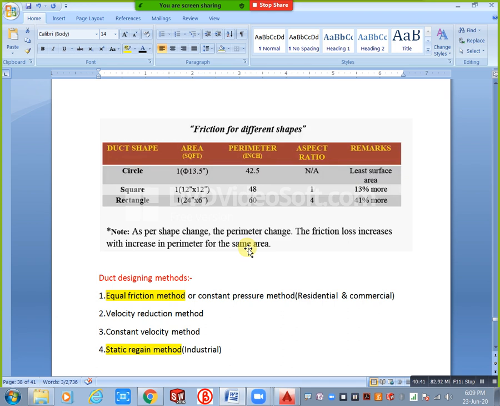This is a dummy method. Velocity reduction method is a dummy method, we can say, like a salesperson uses this one for estimation purposes. Okay, next this one is constant velocity method.